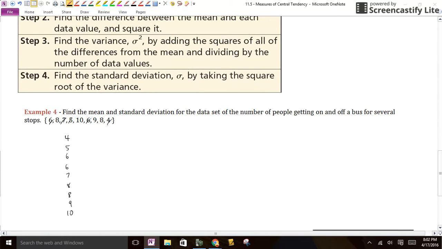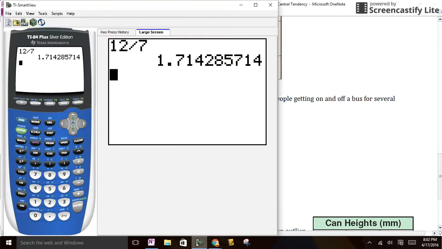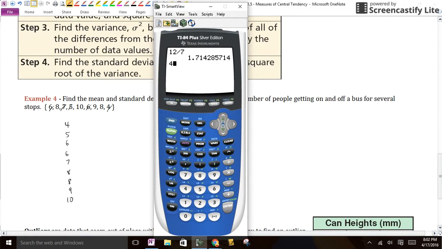All right, so here comes our mean: add them up and divide by how many there are. So I guess I'll use virtual Sheila. She's kind of in the way here though. So 4 plus 5 plus 6 plus 6 plus 7 plus 8 plus 8 plus 9 plus 10. Sheila says it is 63. And how many numbers do we have?